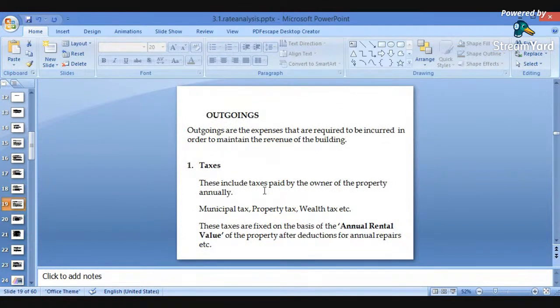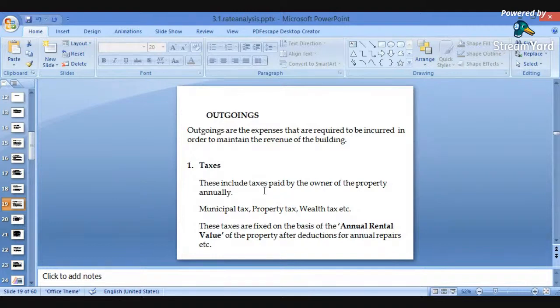Next, what are outgoings? Outgoings are the expenses that are required to be incurred in order to maintain the revenue of the buildings, in order to maintain the life or durability of the building, in order to have the building in running conditions. What are the different expenses which have to be taken care of? These are included in a separate head as the outgoings. They are the expenses required to generate the revenue from the building, and to keep the building or the factory in working conditions. All these expenses are covered in the outgoings.